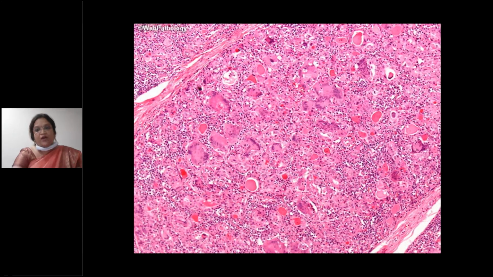So predominantly neutrophils and multinucleated giant cells, and atrophic follicles.